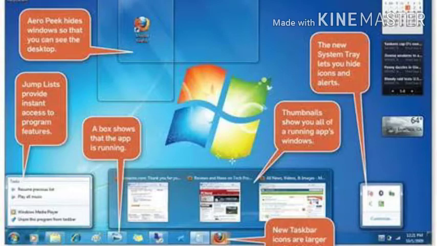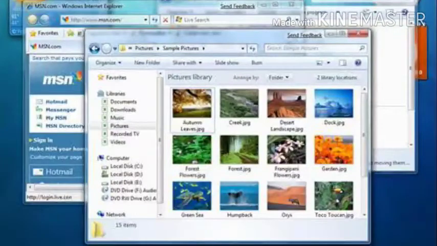So, let us know separately about the different features of the Windows 7 operating system. The first important feature is that it is a user-friendly and multitasking GUI operating system. What does it mean? User-friendly means it provides very easy to use features.